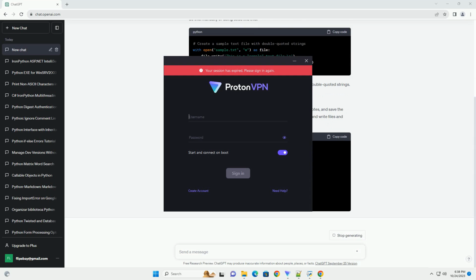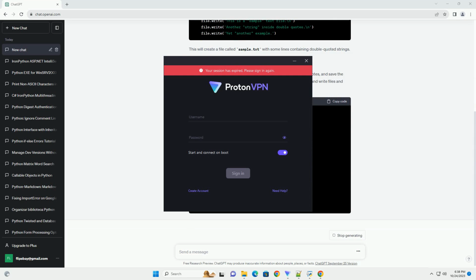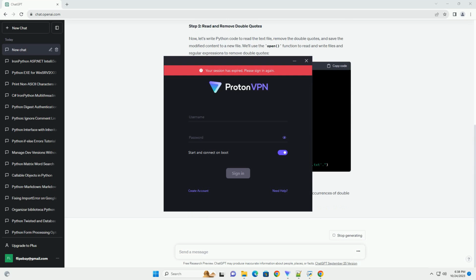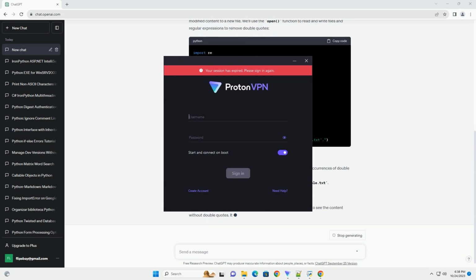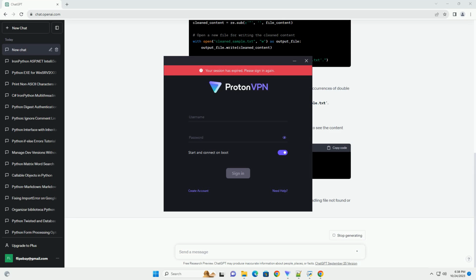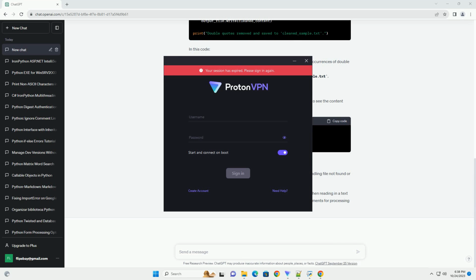Step 1. Create a sample text file. To begin, let's create a sample text file containing strings enclosed in double quotes. You can do this manually or using code like this. This will create a file called sample.txt with some lines containing double quoted strings.